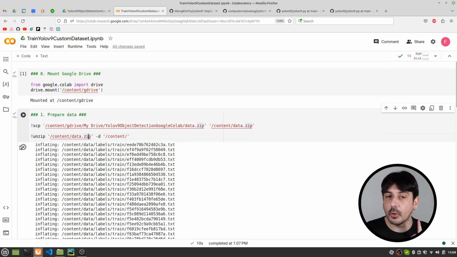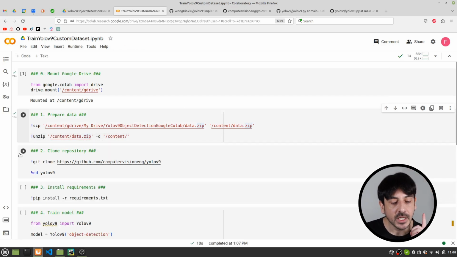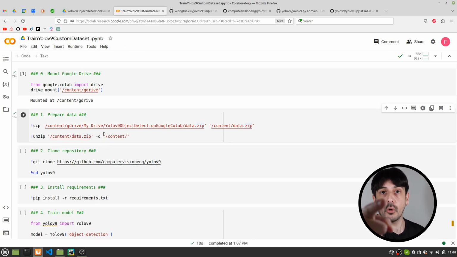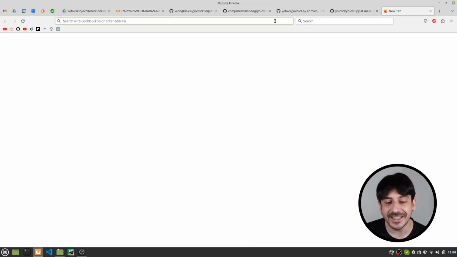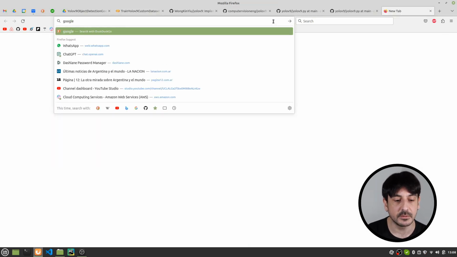A very quick note regarding the data: if you are creating your own custom object detector, you probably already have the data you are going to use in order to train this model. But if you are looking for another dataset you can use in order to train your object detector, I recommend you take a look at the Google Open Images dataset version 7.